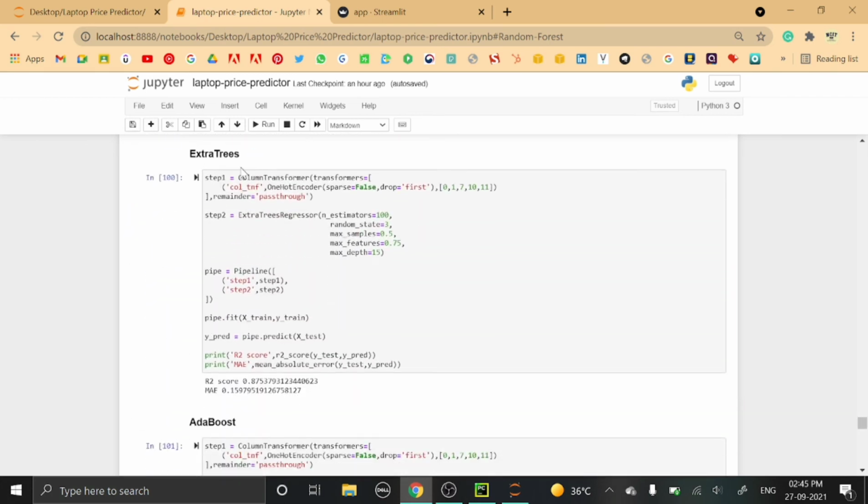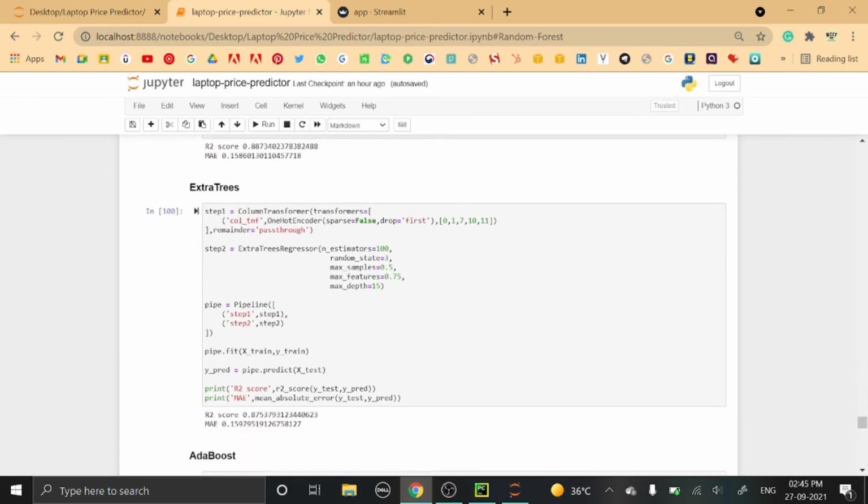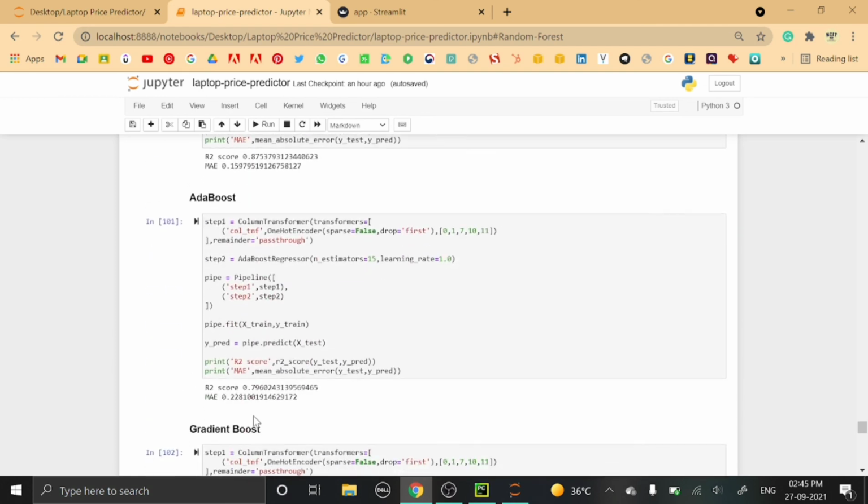Then next is the extra trees. For extra trees also, step 2 is the same as that of the random forest. So here the R2 score comes out to be 0.87. Then next is the AdaBoost. For this AdaBoost, in the second step we have taken n estimators as 15 and the learning rate equals 1. So the R2 score comes out to be 0.79.